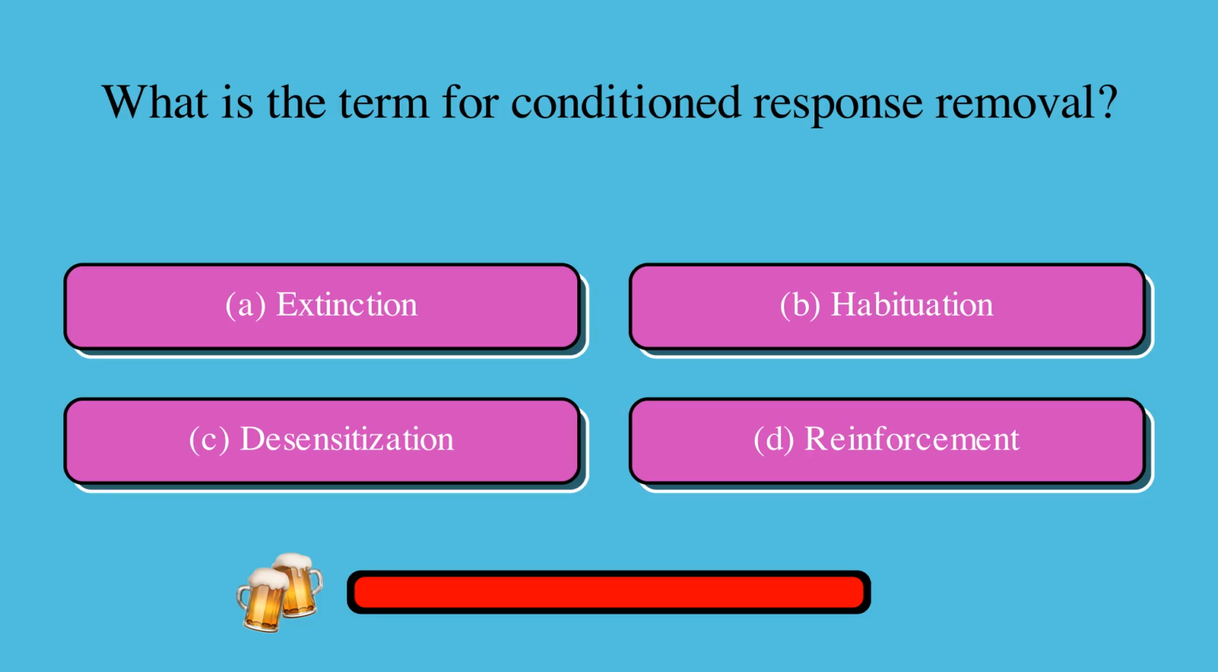What is the term for conditioned response removal? Is it A, extinction, B, habituation, C, desensitization, or D, reinforcement? The correct answer is A, extinction.